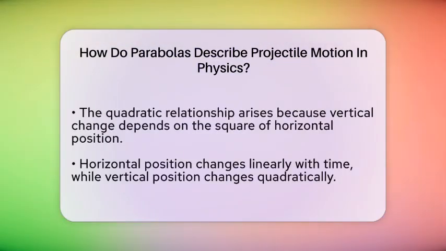The reason the path is a parabola is because the vertical position changes with the square of the horizontal position, making it a quadratic relationship. The horizontal position changes linearly with time because the horizontal velocity stays the same, but the vertical position changes quadratically because of gravity's constant acceleration downward. When you combine these two motions, the shape that emerges is a parabola, which is symmetrical and U-shaped. This explains why objects like thrown balls, arrows shot from a bow, or cannonballs follow a curved, parabolic path rather